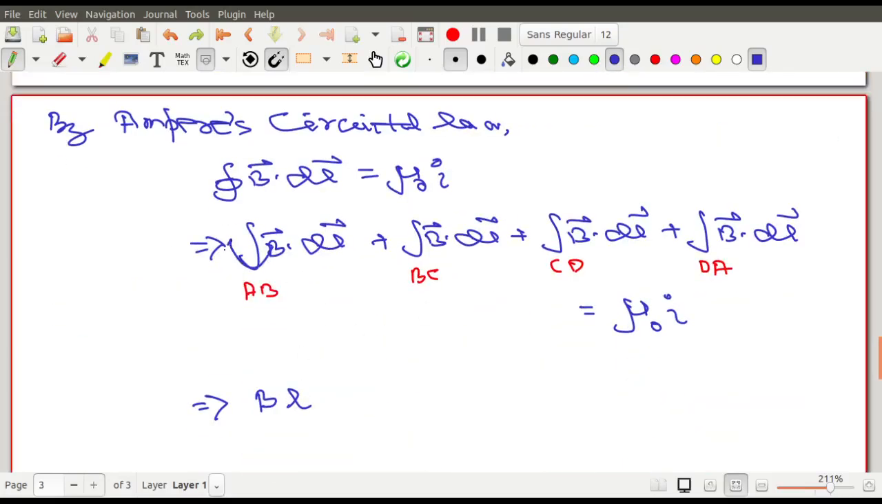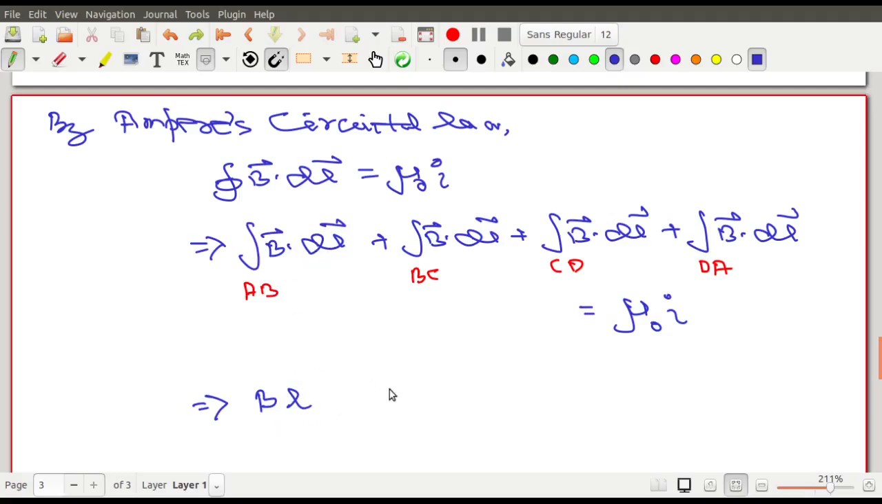And when you bring the magnetic field outside the integral, this is Ampere's circuital law. If you cannot do it, you cannot use Ampere's circuital law. That's the punchline of Ampere's circuital law, which you should remember always. So you take it outside, B and dl are in the same direction, so it is cos of 0, that is 1, and the length is L.